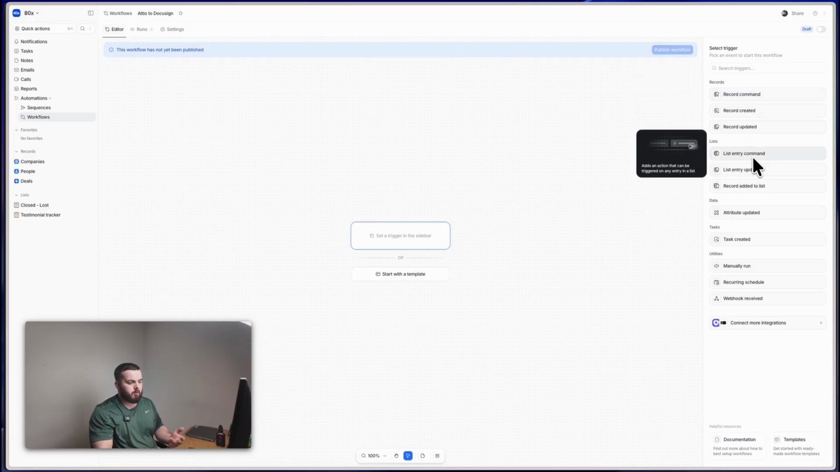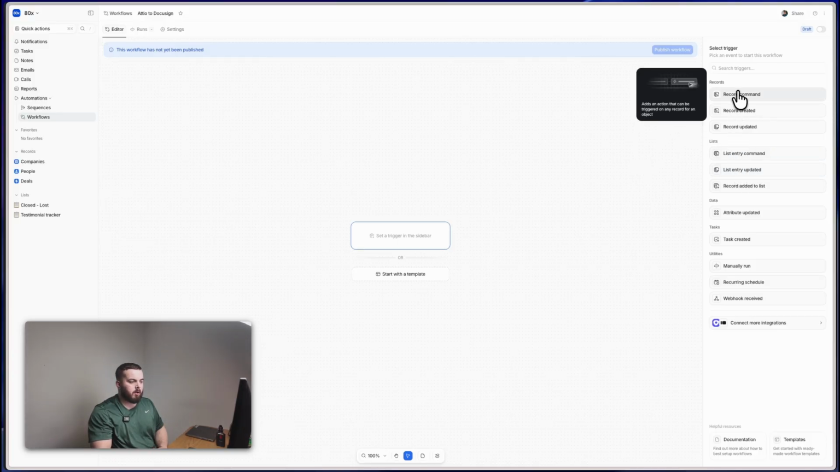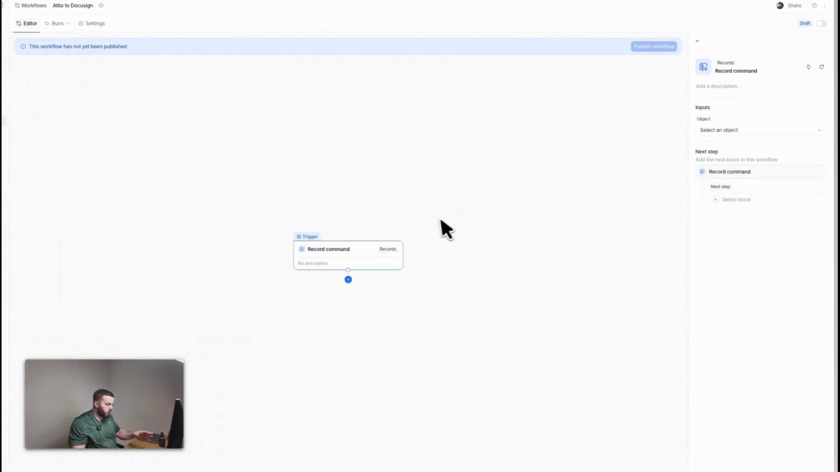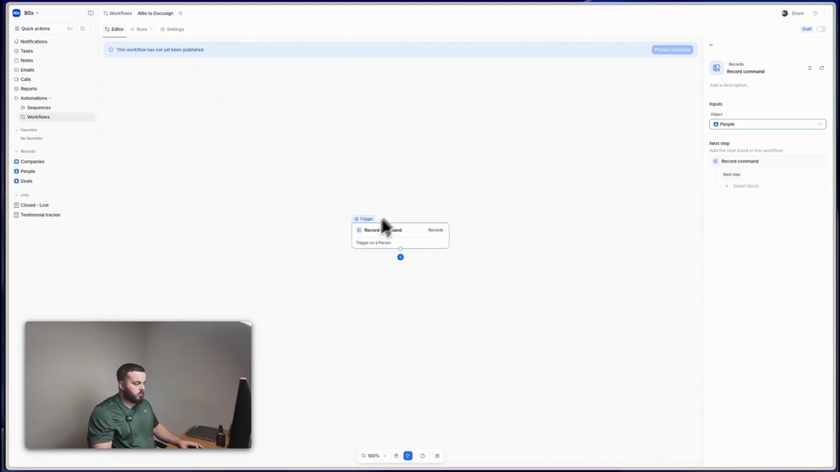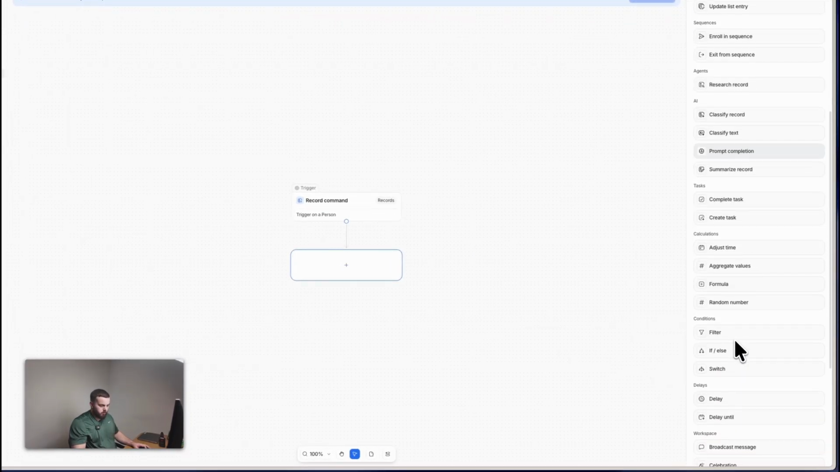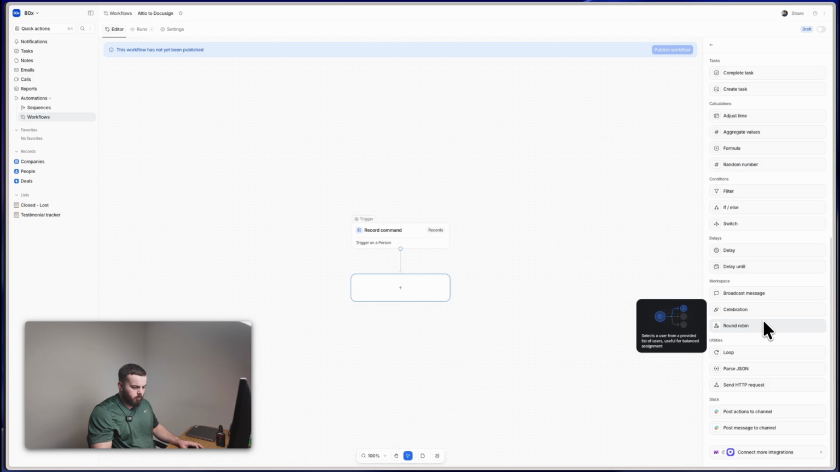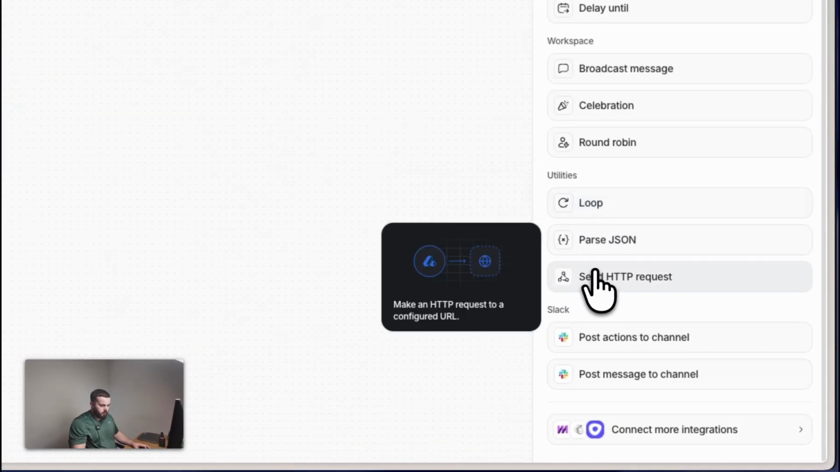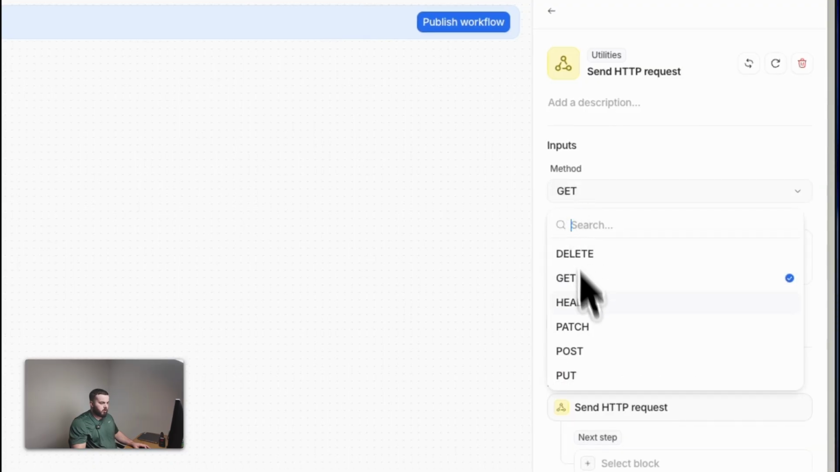We could do it if, for example, a deal is moved to quote needed stage, but I like the flexibility of a record command. So we'll use record command and then on the object I'm going to choose people. Once we've created the record command trigger, the next block we want to use is the send HTTP request block. So if we scroll down on the right side, we can see underneath the utilities section, send HTTP request. On the method, we're going to choose post.